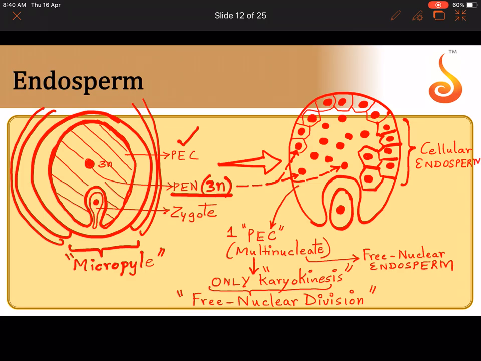That means this endosperm has both multinucleate type of endosperm and cellular type of endosperm. So what is this multinucleate type called? The multinucleate type is called free nuclear type. And in the periphery it is called cellular, because in the periphery the nuclei have started developing cell walls. They started developing cell membrane and cell walls on their outside. So together these two become what is referred to as the endosperm.